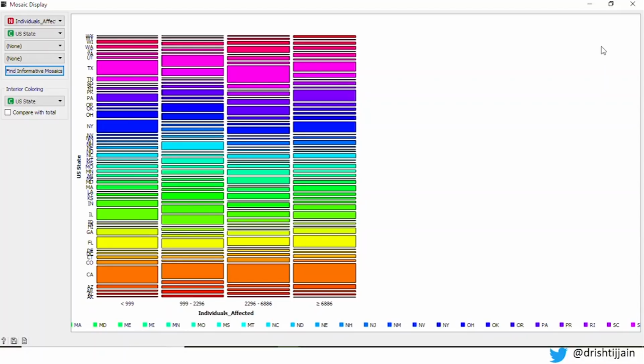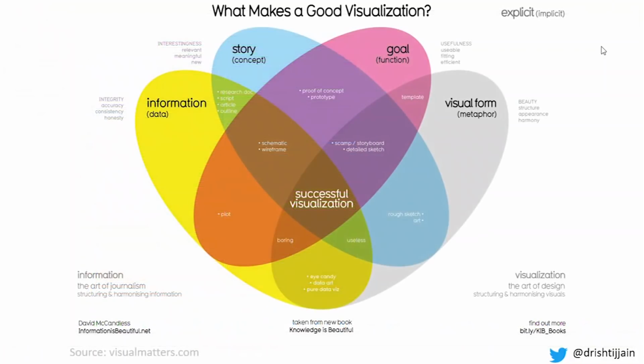If you're an antivirus company, or if you specialize in stopping any cyber attacks, you know which state to target, because that would have more sales of your particular product. So you see how data visualization can be very, very impactful in all parts of life.